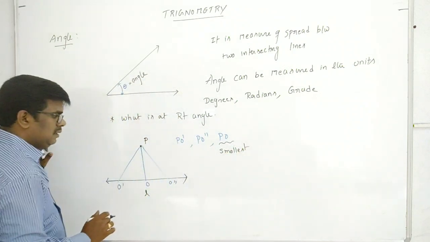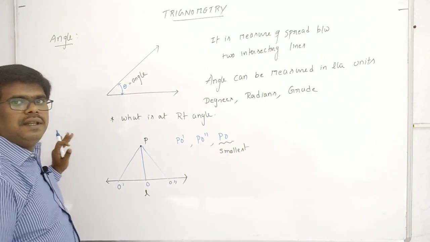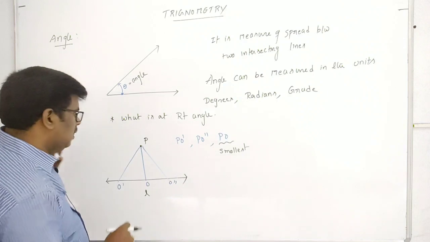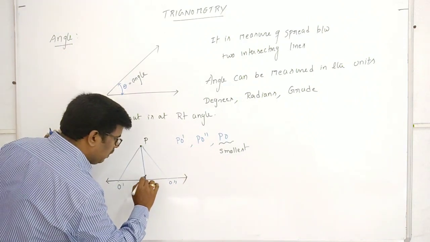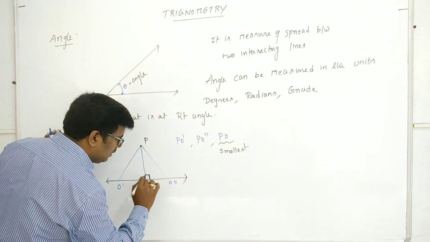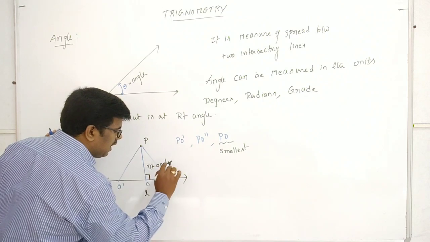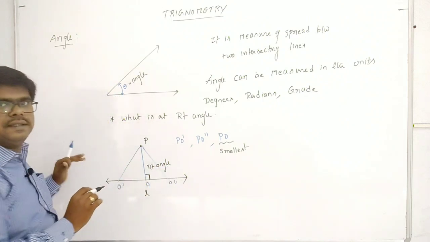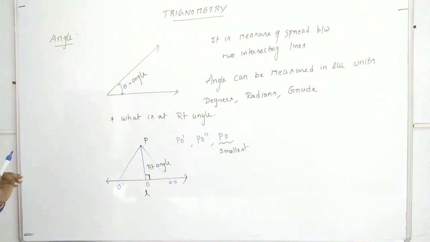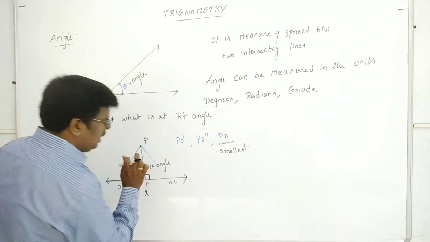This is the smallest distance. The angle this smallest distance makes with the line is called the right angle, or else we can also call it the angle of 90 degrees. This is what we call a right angle.